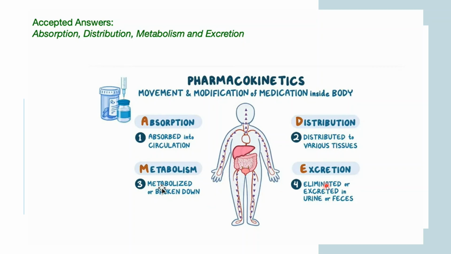Fourth is excretion, how it is eliminated or excreted in urine or feces. So these four things constitute pharmacokinetics: absorption, distribution, metabolism, and excretion. If you are taking a medicine, how it moves, how it is modified, and how it is excreted from your body is known as pharmacokinetics.